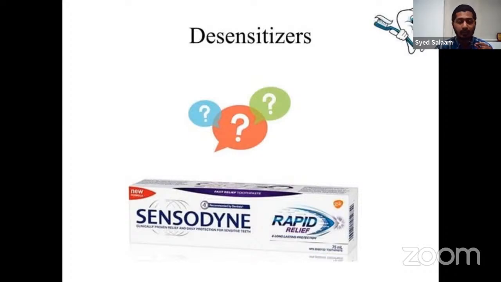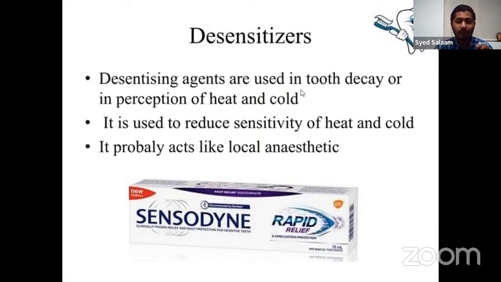Those people who have this sensitivity, it happens when the caries has deepened to the nerves. When it reaches the nerves, people can't even have hot or cold things. So for that, they will be using Sensodyne. We'll see what is responsible for that.